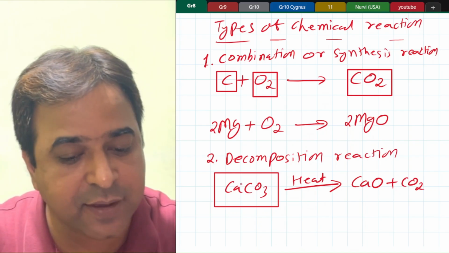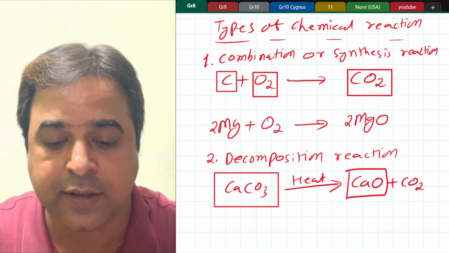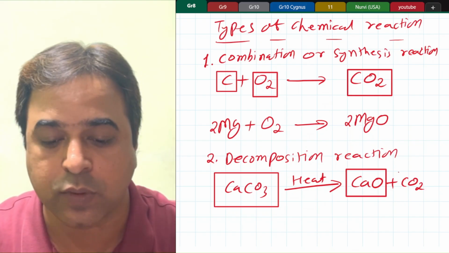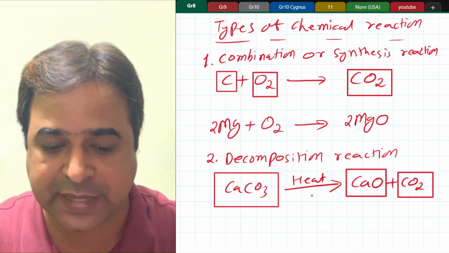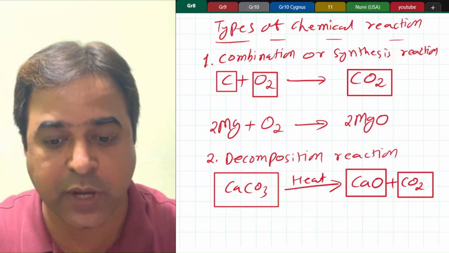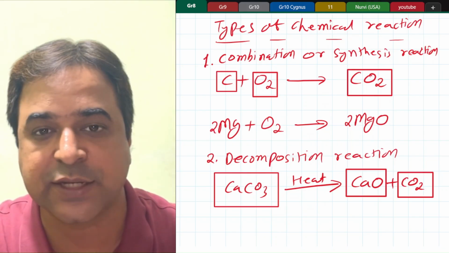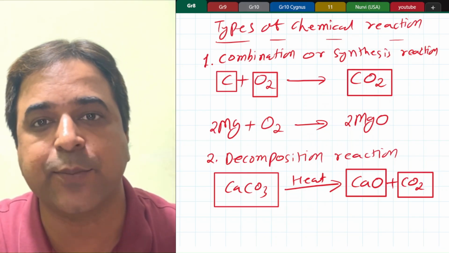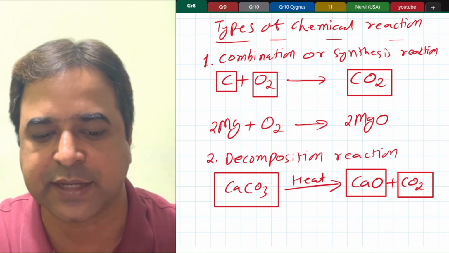So you can see here one reactant is forming how many? It is forming 2 compounds. One compound with the help of heat is being broken down and it is forming 2 compounds, or you can say 2 products. So such type of chemical reaction is called decomposition type of chemical reaction.